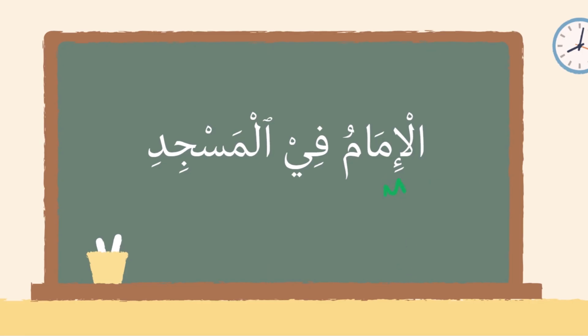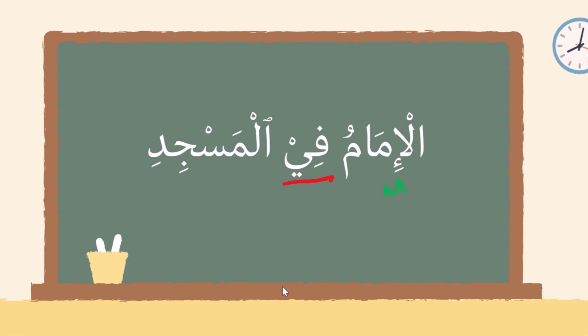But following the noun al-imam, we don't see a singular ism that is marfu', in a state of rafa, that is indefinite, following this mubtada. Instead, we see the harf jar fi.